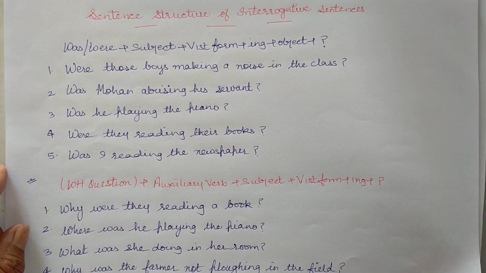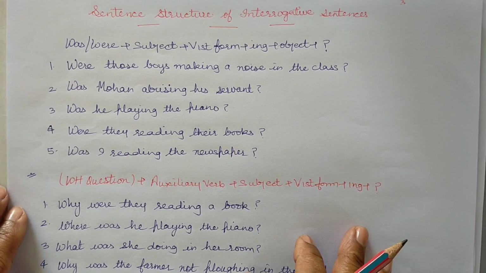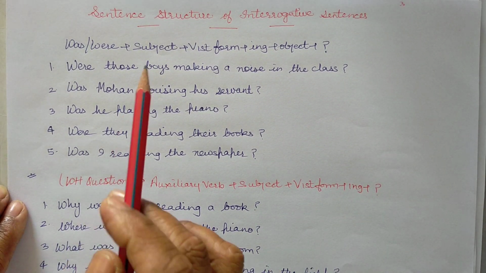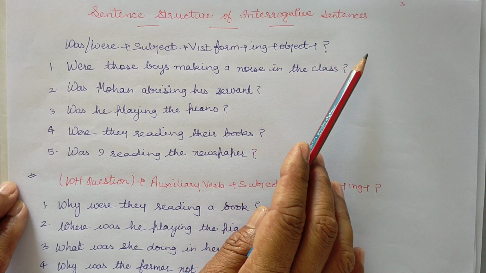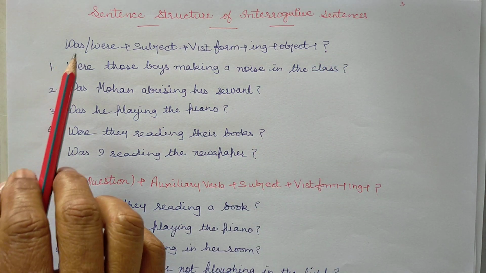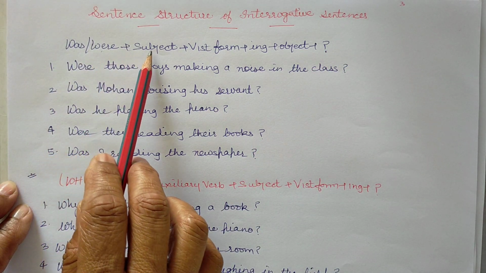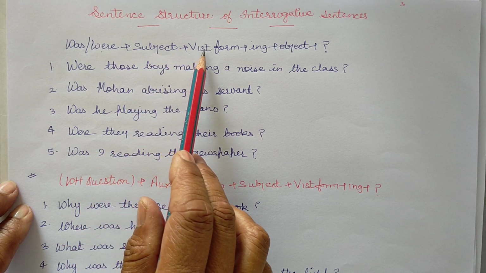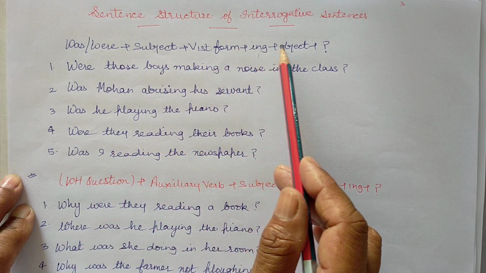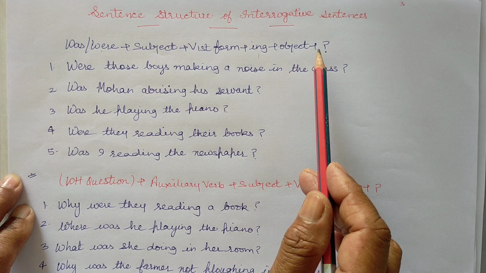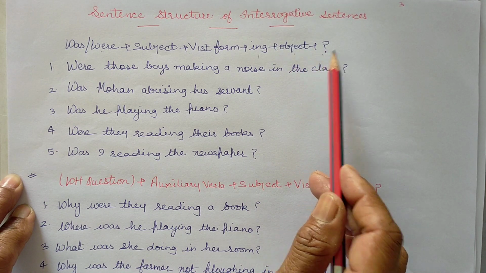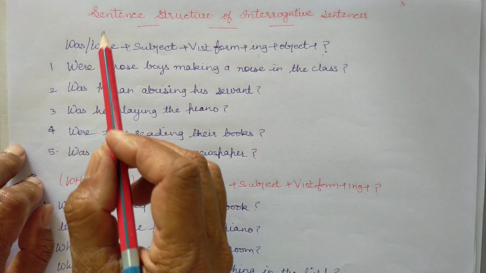Sentence structure of interrogative sentences: was, were plus subject plus verb's first form plus ing plus object plus question mark. Listen.